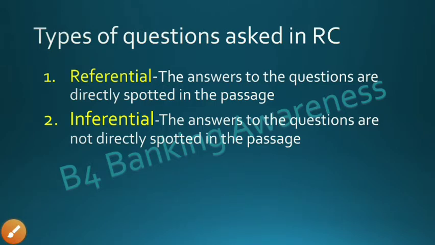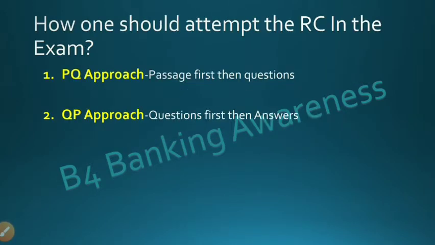Now, let's discuss how one should attempt the RC in the examination. Generally, there are two ways in which an RC can be attempted, which are the PQ approach and the QP approach. Then what is the PQ approach? It is the passage first and the question next. For following this approach, the reader must follow the following process. The reader should read the entire passage thoroughly first and then read the questions. Read and scan through the passage and keep going back and forth with the questions and passage. Read the first two paragraphs, scan all the questions and see what you can answer. Then read paras 3 and 4, scan the questions and see what you can answer.